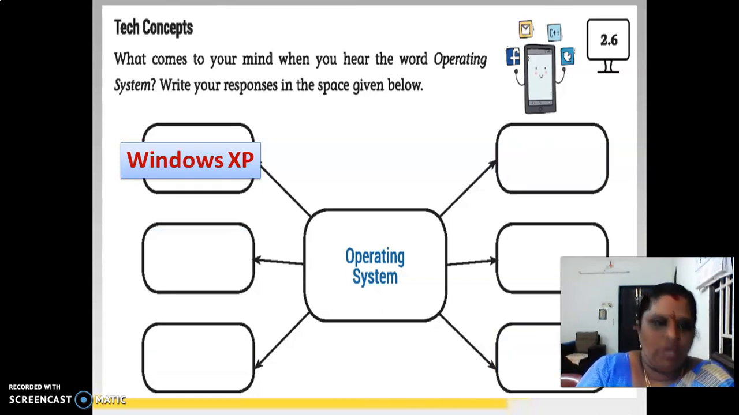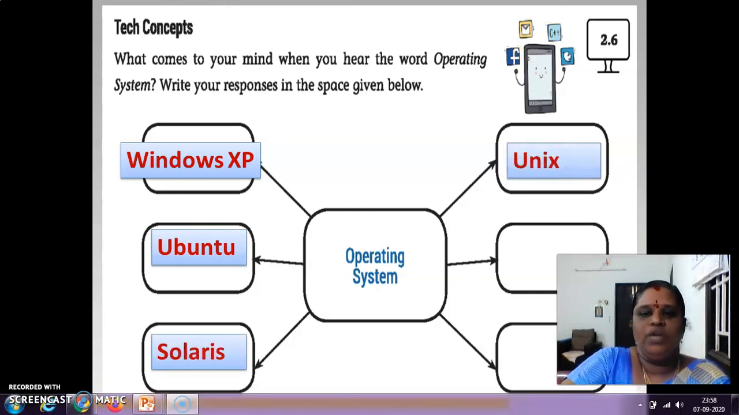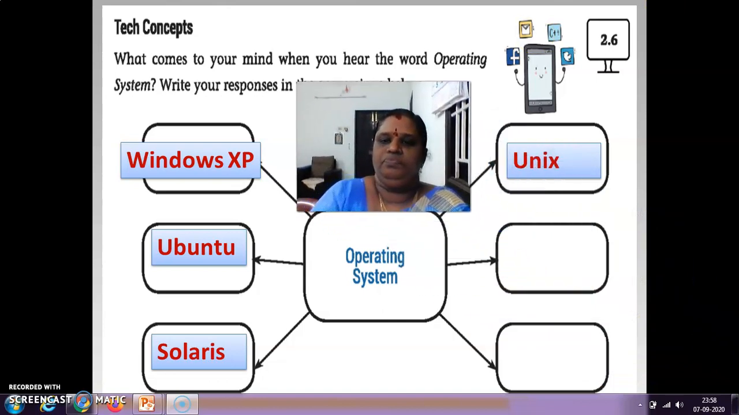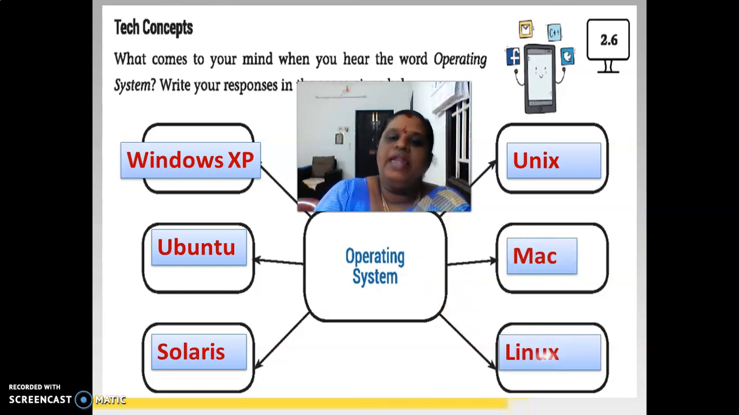Windows XP, Ubuntu, Solaris, Unix, Mac and Linux. These are all the operating systems available in our computer field. Please write it down in your book.